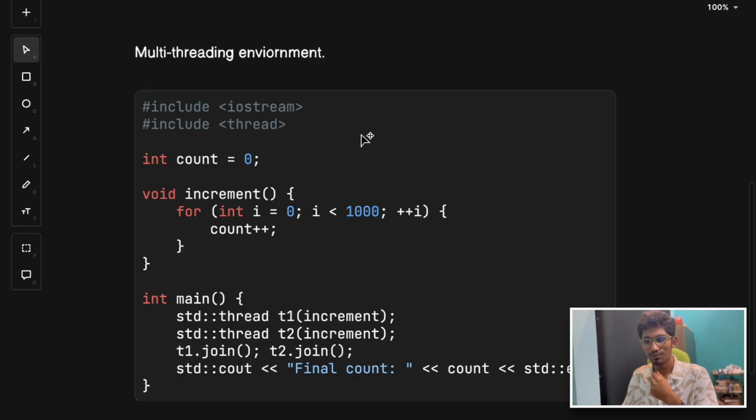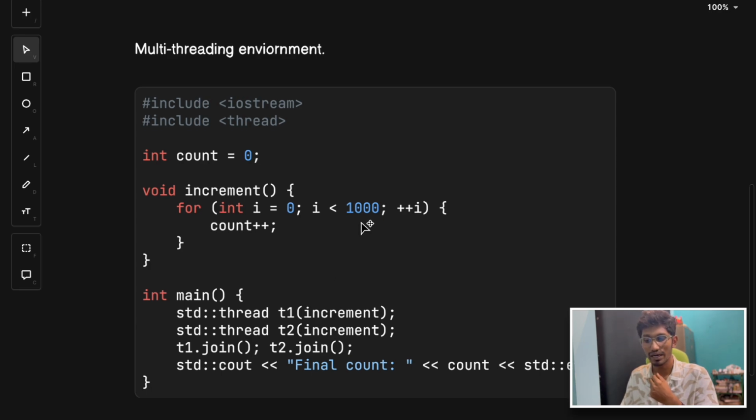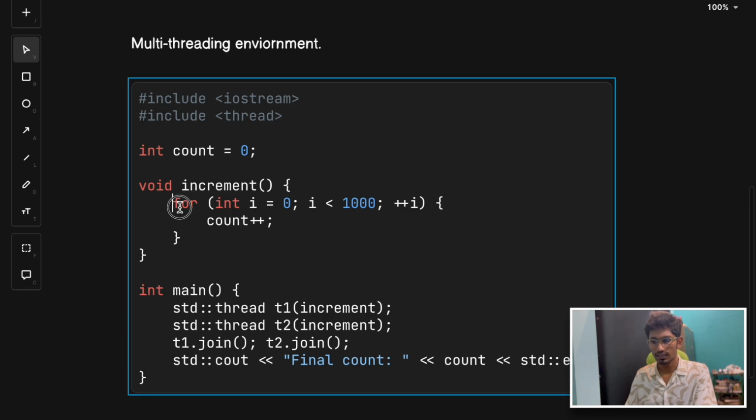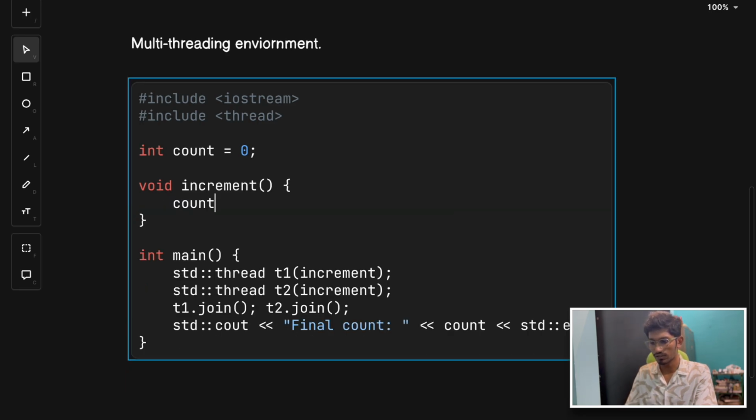In a multi-threaded app, when two or more threads access count at the same time, then we might land into this kind of problem where count plus plus can misbehave, or it can produce unexpected results. Why and how? Let's say count is currently 5, and we have two threads doing count plus plus because they're running this increment function. So here's what could happen.